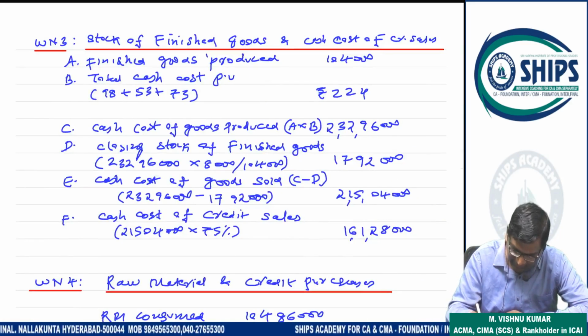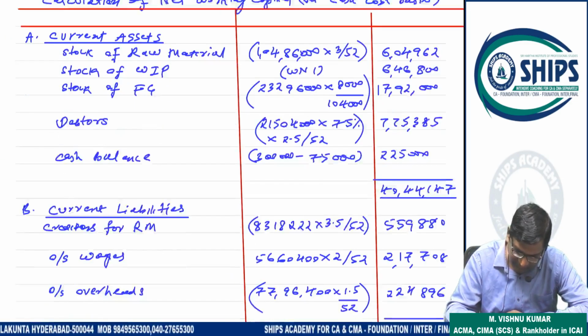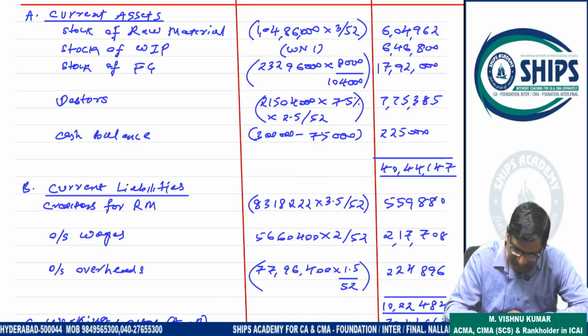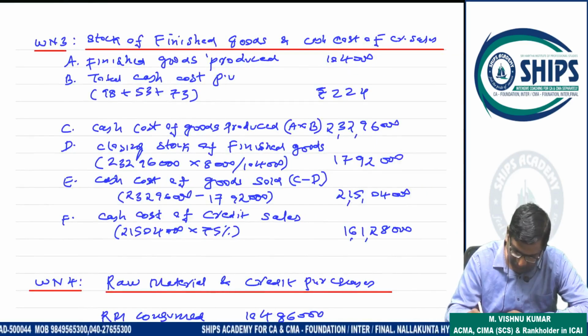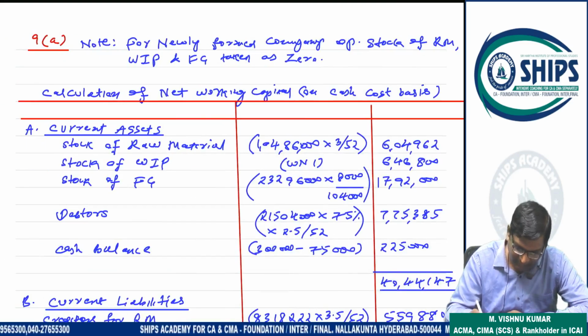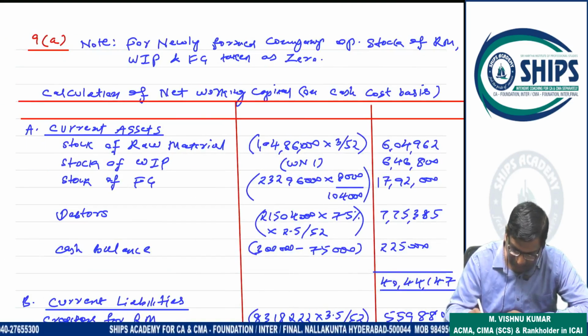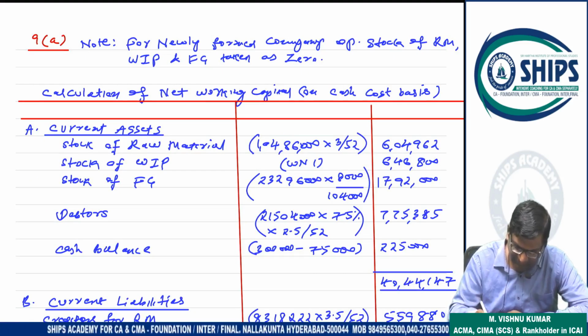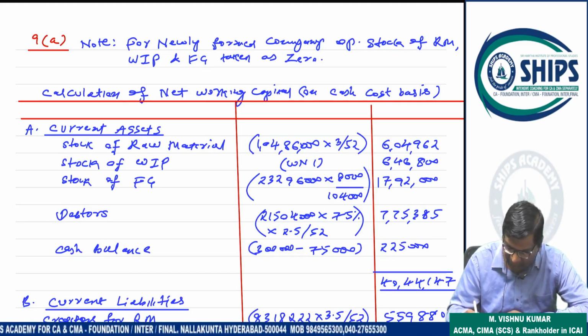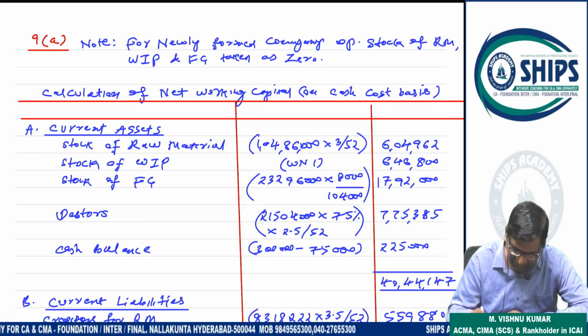This is already explained. Next, debtors: 2 crore 15,04,000, cash cost of goods sold, into 75%, into duration 2.5 by 52. Cash balance 3 lakh minus 75,000. So 40 lakh 44,147 is current assets.